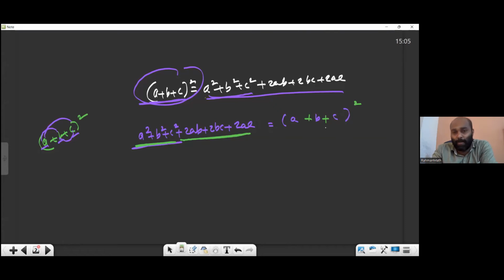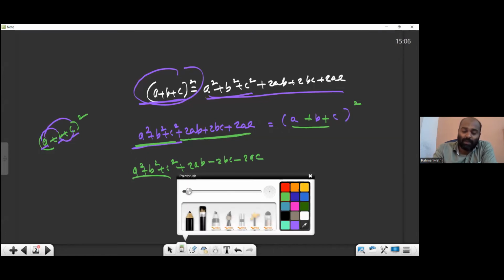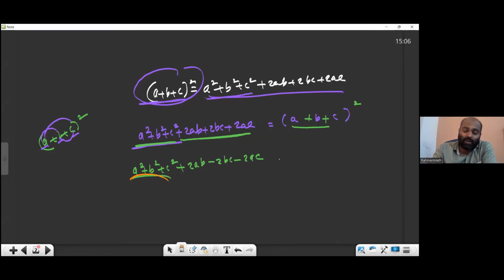Reverse procedure we need. I'll repeat again if you still have a problem. a square plus b square plus c square plus 2ab minus 2bc minus 2ac. How can we write this in this form? Again, write the first 3 without square: (a, b, c) whole square.